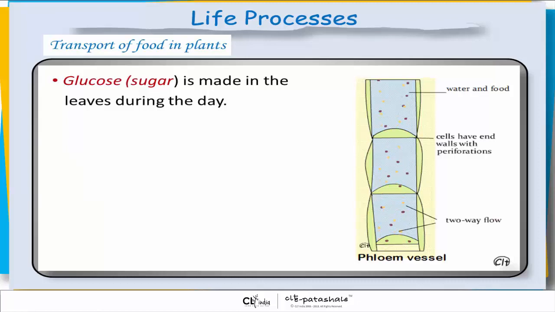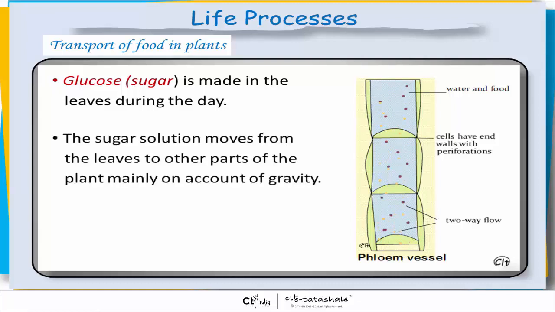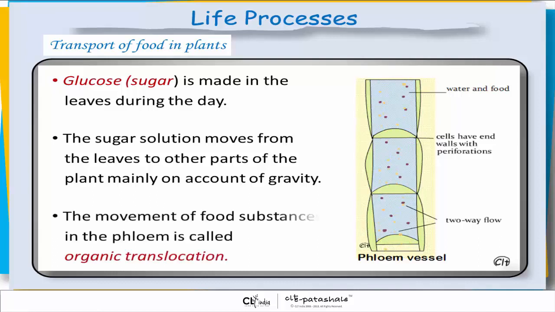Transport of food in plants. Glucose, a sugar, is made in the leaves during the day. The sugar solution moves from the leaves to other parts of the plant, mainly on account of gravity. The movement of food substances in the phloem is called organic translocation.